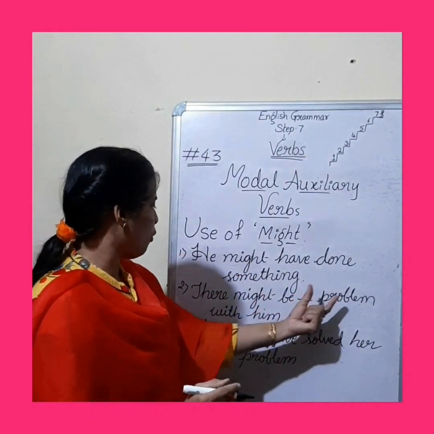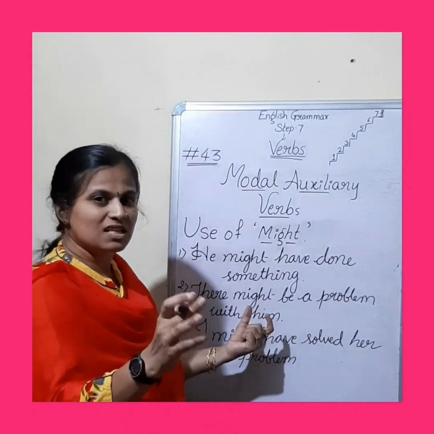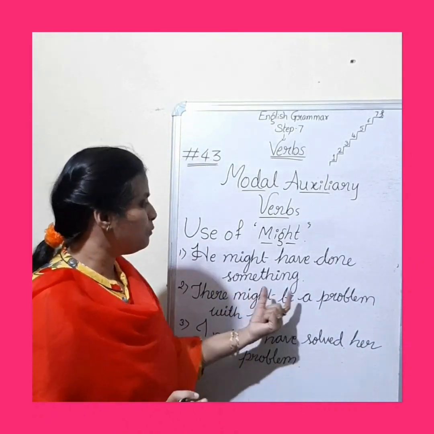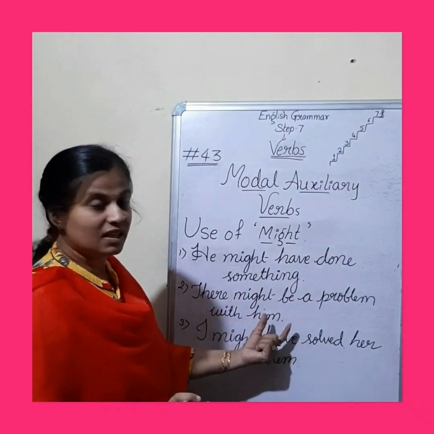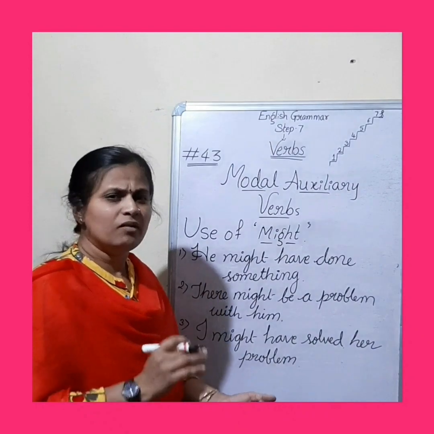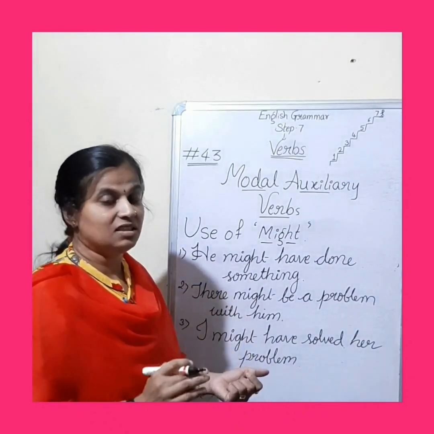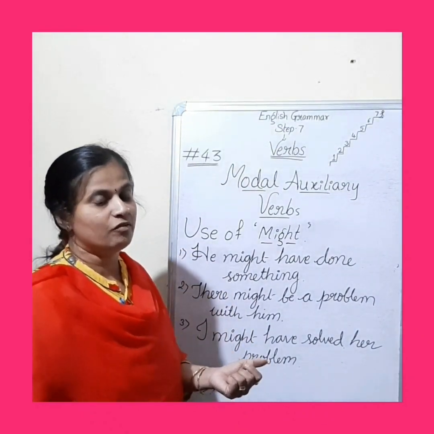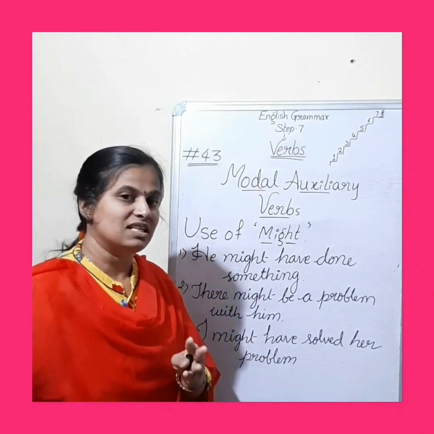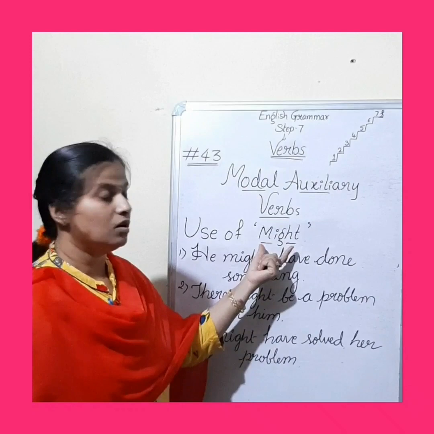There might be a problem with him. उसके साथ कुछ ना कुछ तो प्रॉब्लम है. ओके, हो सकता है. There might be a problem with him. I might have solved her problem. मैं उस प्रॉब्लम का सोल्यूशन निकाल सकती थी, दे सकती थी, कर सकती थी. Fine. So whenever you feel like expressing possibilities, at that moment you can use the word might in the sentence.